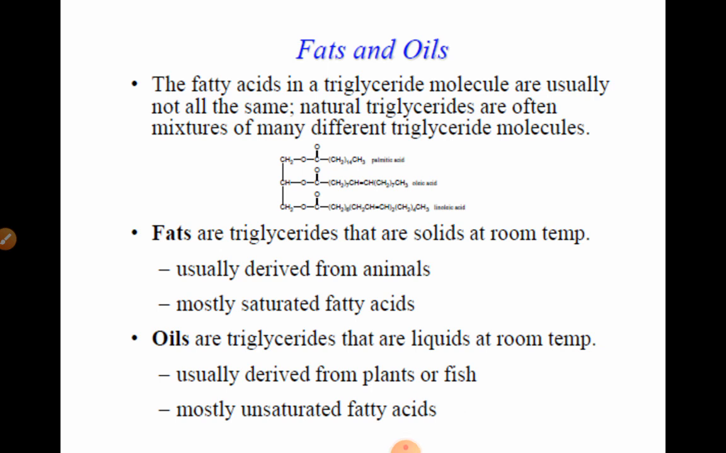Fats are triglycerides that are solids at room temperature, usually derived from animal sources, mostly saturated fatty acids. Oils are triglycerides that are liquids at room temperature, usually derived from plants or fish, mostly unsaturated fatty acids.